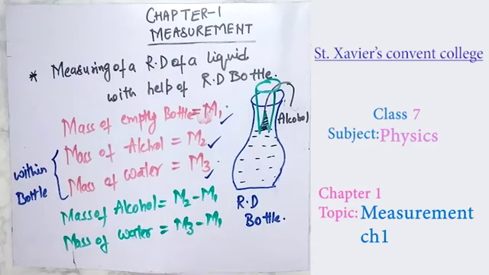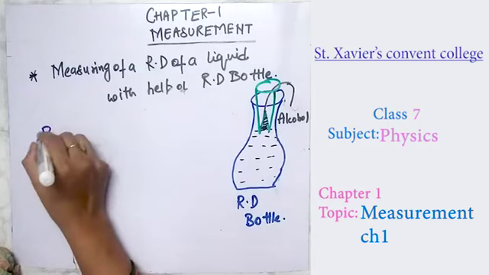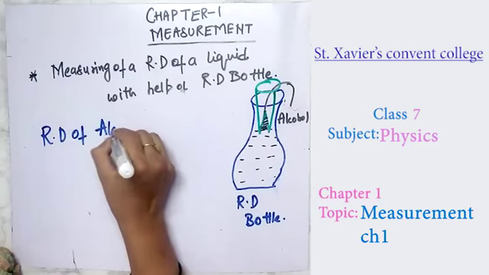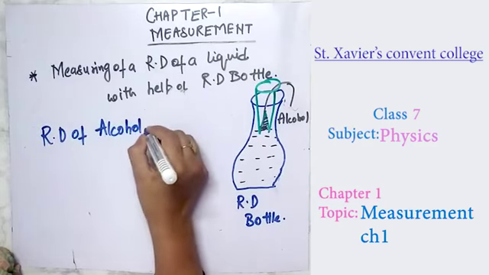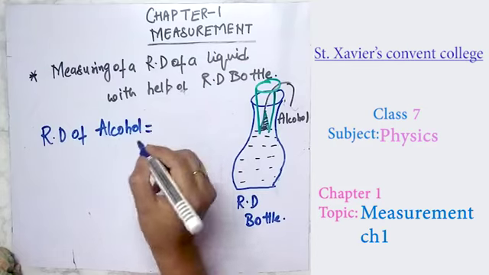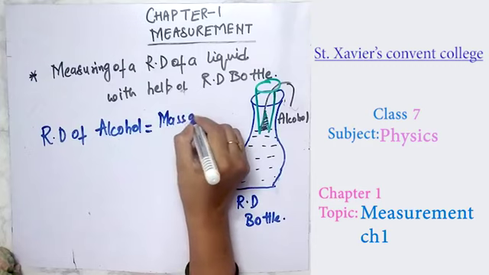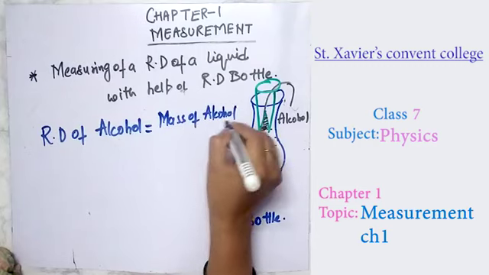So the relative density of alcohol is the mass of alcohol upon the mass of water.